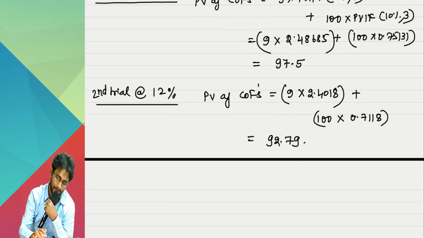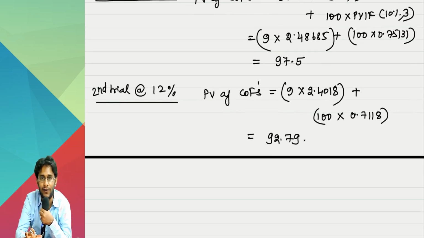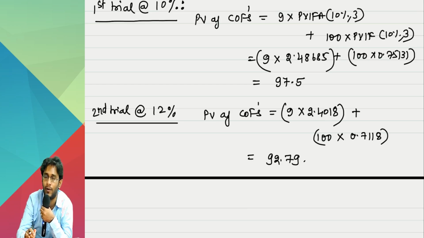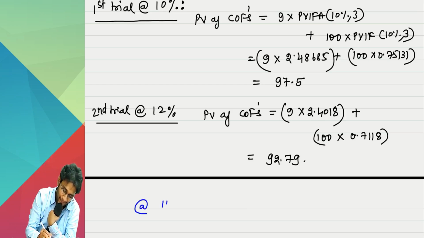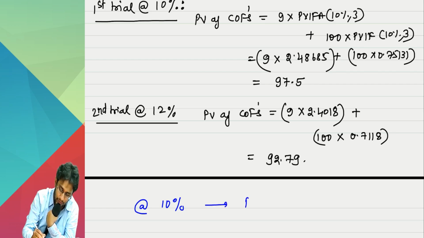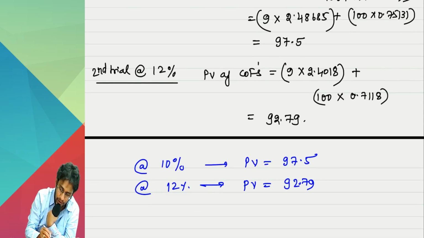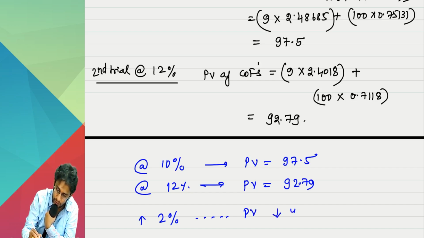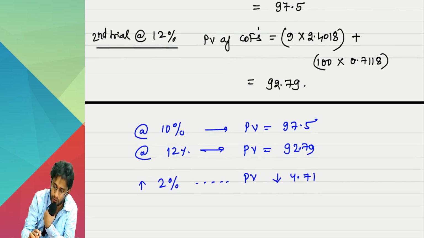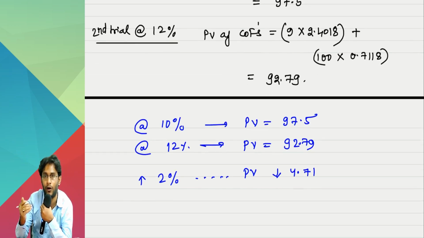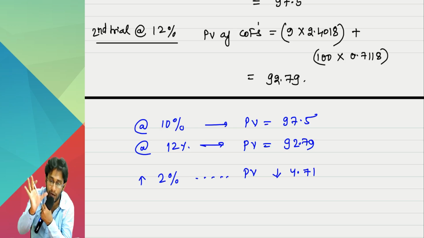Now how to do interpolation? If you remember the IRR formula, you can apply that. But many people spoil that formula, so look at this. Change low you do. At 10%, the present value is 97.5. At 12%, it is 92.79. So for a 2% increase, the present value has decreased by 4.71.